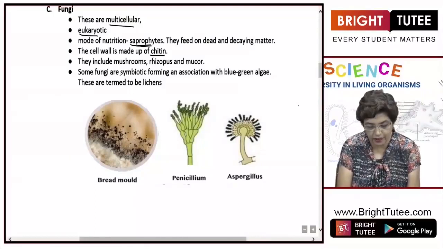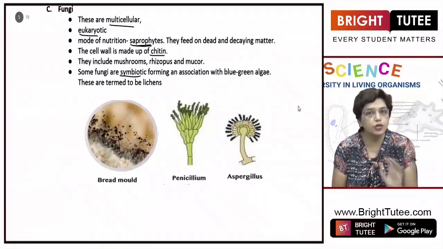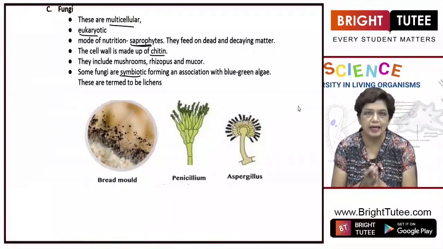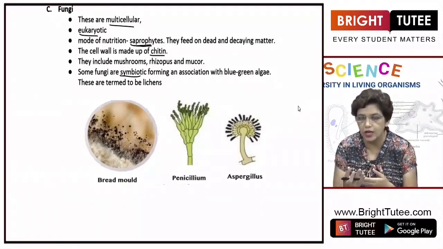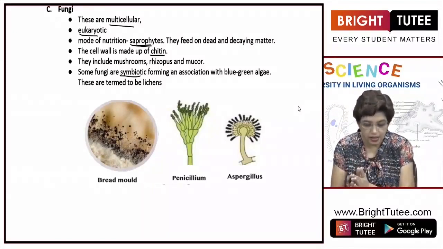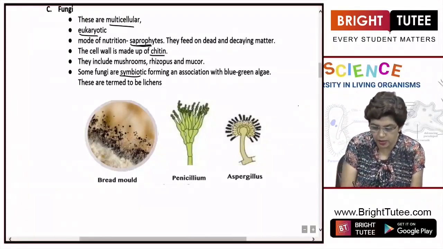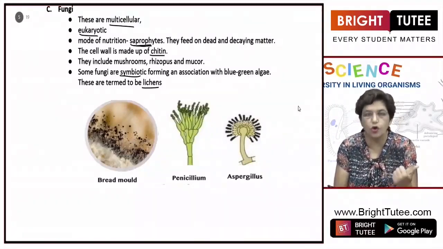Some fungi live in a symbiotic relationship with algae. Since they do not have chlorophyll, they live in close association with algae. Algae, I told you, are autotrophic; they have chlorophyll. So algae and fungi live together in close association. Such a relationship is called a symbiotic relationship, and this organism is termed lichen, the close association of algae and